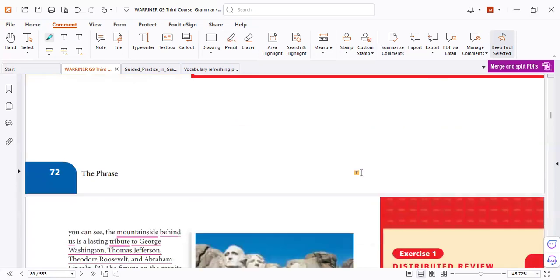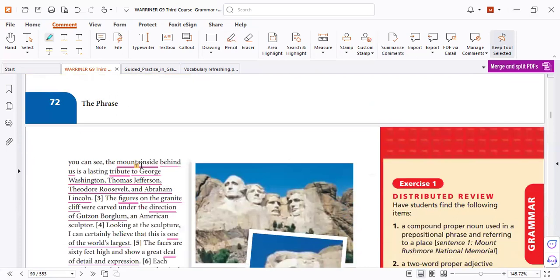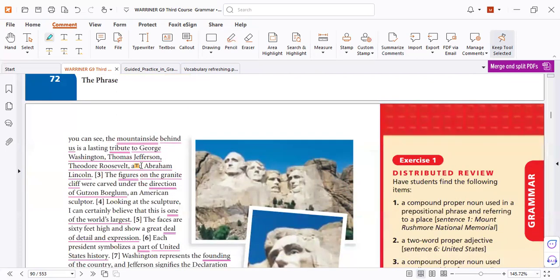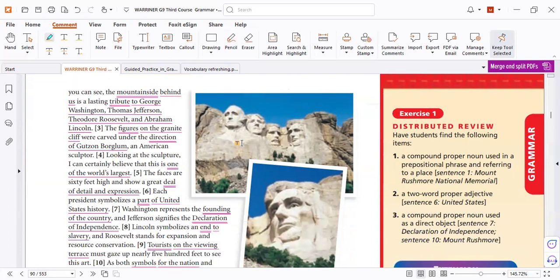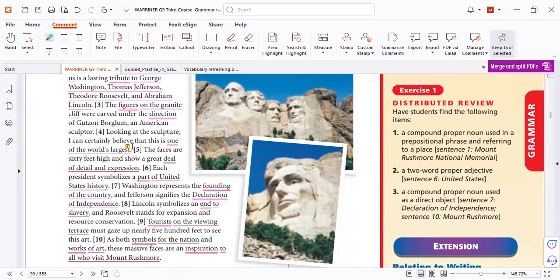Again, as you can see, the mountainside behind us. So behind us tells you where the mountainside is. So that means you must use the prepositional phrase after what it modifies. That's why we must always be careful. Okay, my dear, at home you can read all of these examples and check the meaning and accept it as reading.